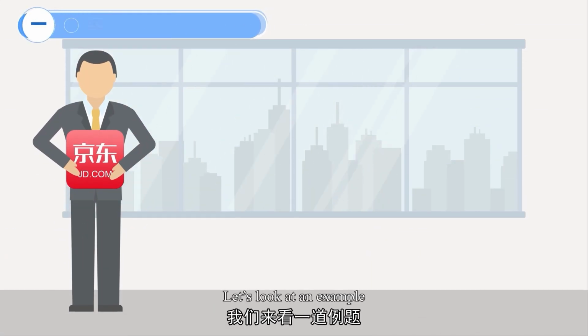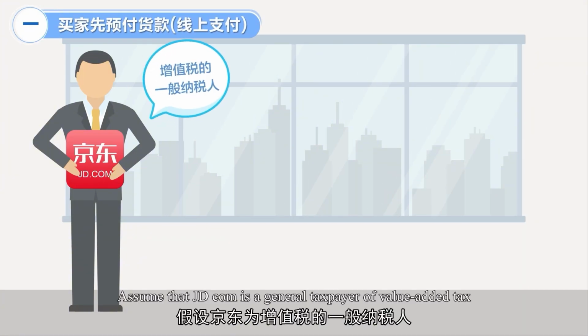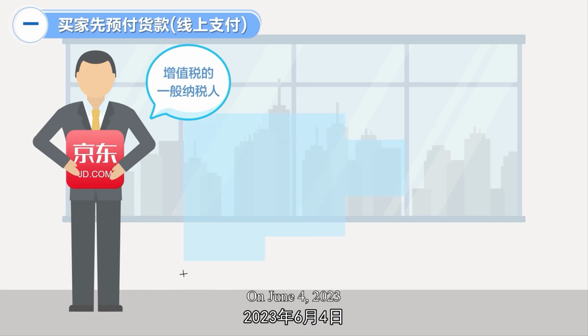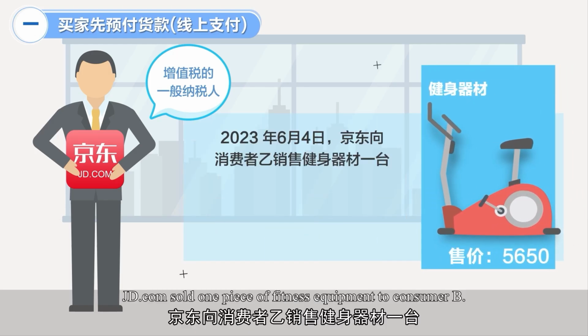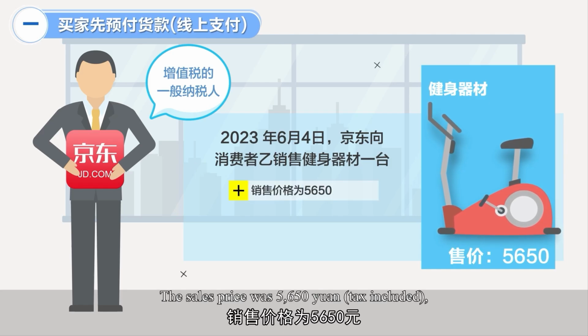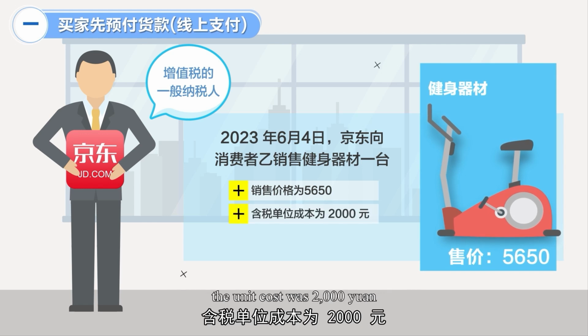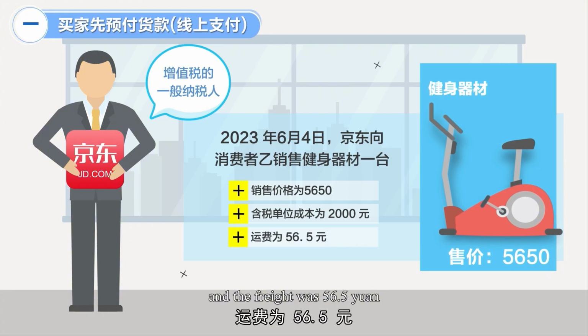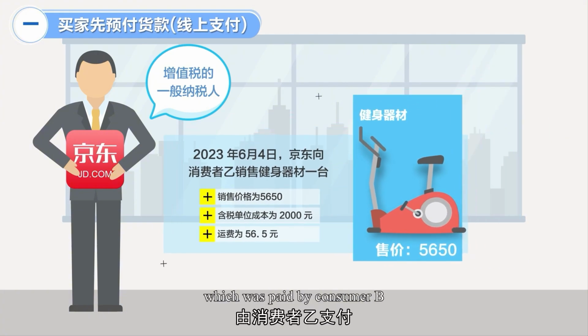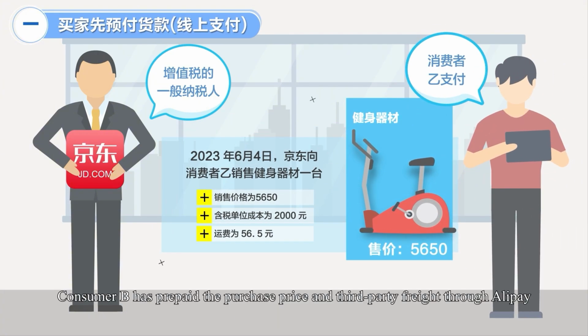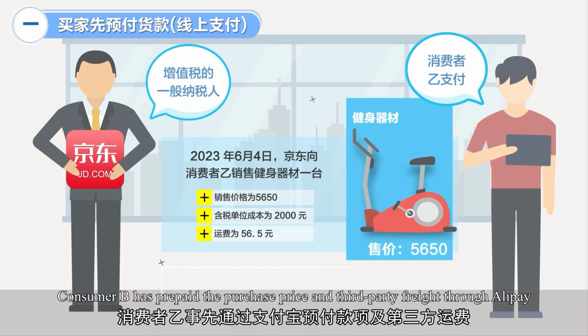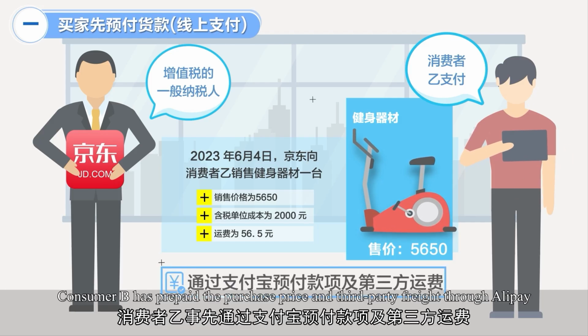Let's look at an example. Assume that JD.com is a general taxpayer of value-added tax. On June 4, 2023, JD.com sold a piece of fitness equipment to consumer B. The sales price was 5,650 yuan, tax included. The unit cost was 2,000 yuan, and the freight was 56.5 yuan, which was paid by consumer B. Consumer B has prepaid the purchase price and third-party freight through Alipay.